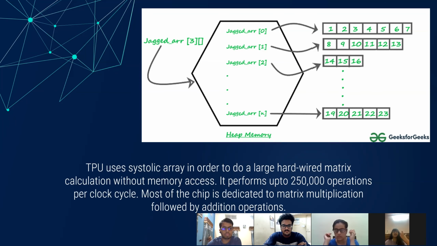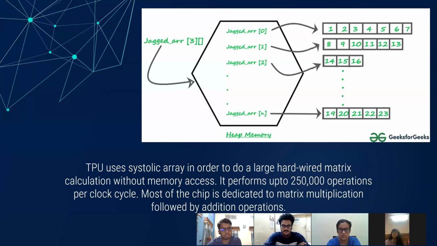Here, as shown in image 2, the processors are arranged in a two-dimensional grid, where each processor will accumulate one element of the product. By this, we can see that the matrix elements are being staggered as they work their way into the array. By staggered, what we actually mean is a jagged array. A jagged array is an array of arrays such that the member arrays can be of different sizes. That is, we can create a 2D array, but with a variable number of columns in each row. This picture is taken from GeeksforGeeks, which talks about the jagged array.